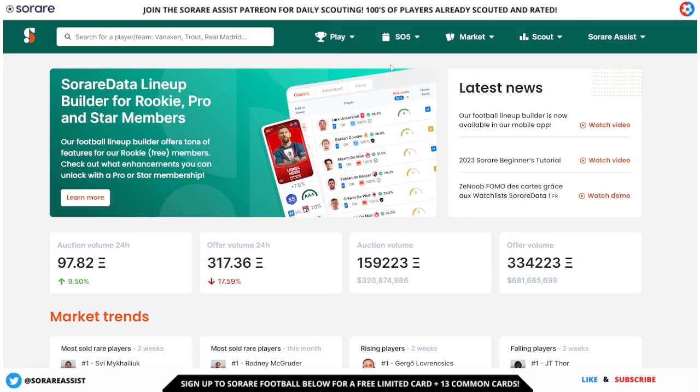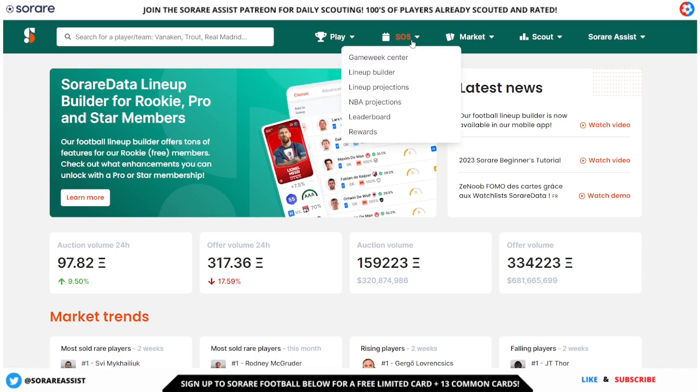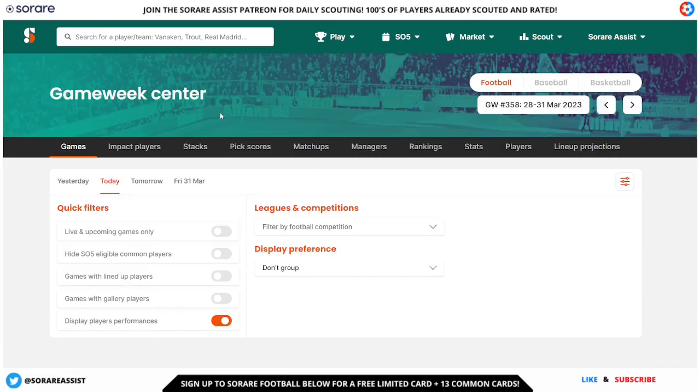So there's a number of options here. We've got the play feature here with enter cups and leagues, but I don't think they're continuing them at the moment, but you can still create some private leagues, I believe. They've got the SO5 Game Centre, where you can look at all the players' stats, predictions, that sort of thing. You can look at the Game Week Centre, the SO5 slot.